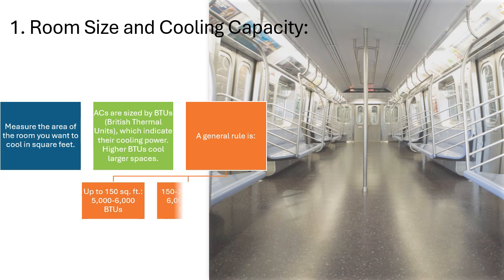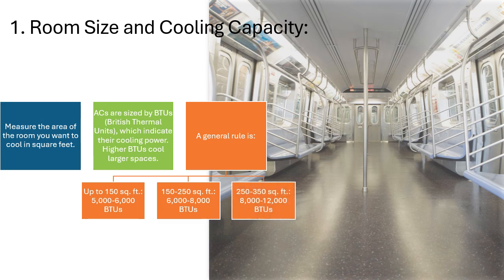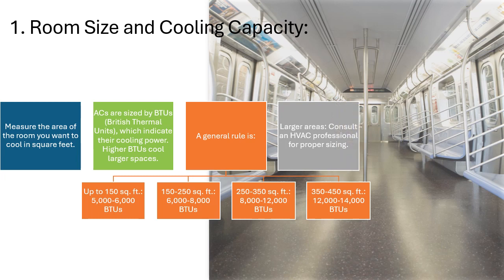150 to 250 square feet, 6,000 to 8,000 BTUs. 250 to 350 square feet, 8,000 to 12,000 BTUs. 350 to 450 square feet, 12,000 to 14,000 BTUs. Larger areas, consult an HVAC professional for proper sizing.